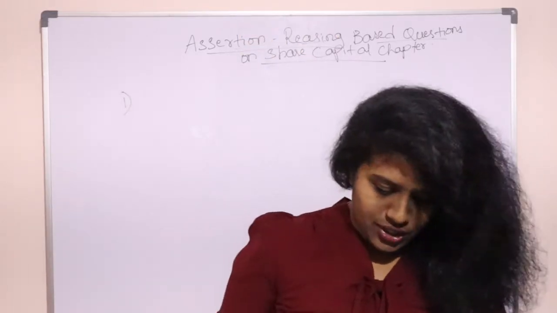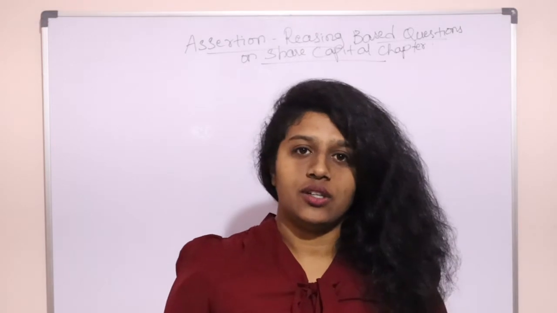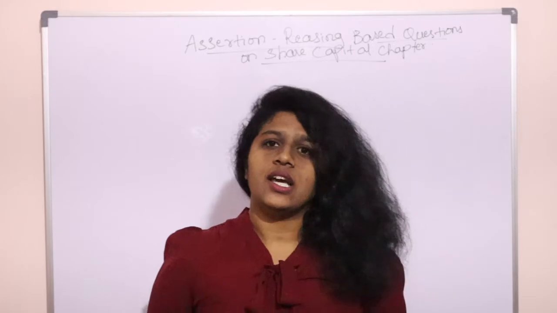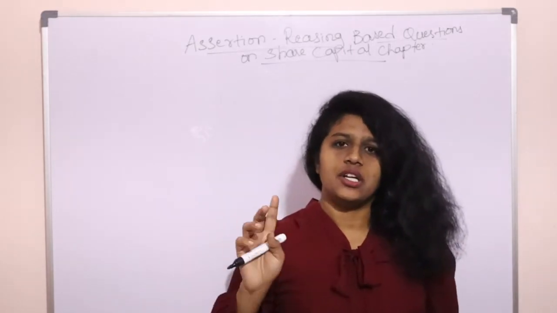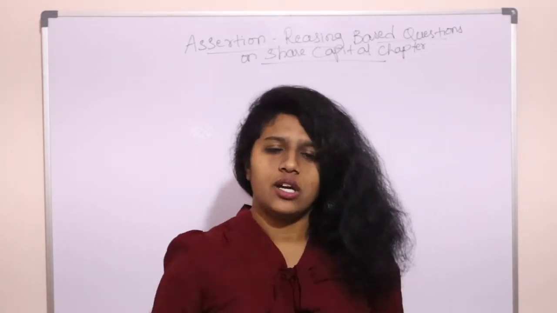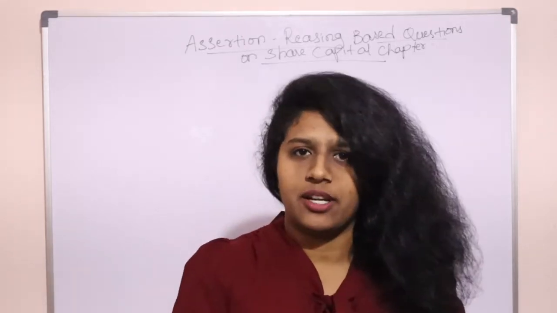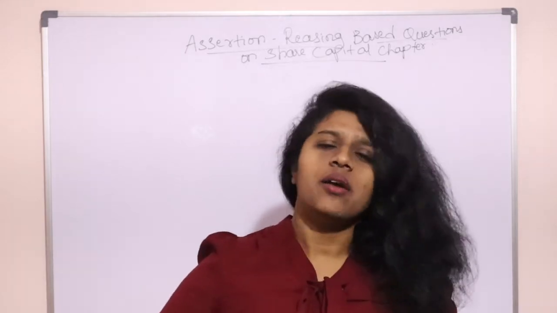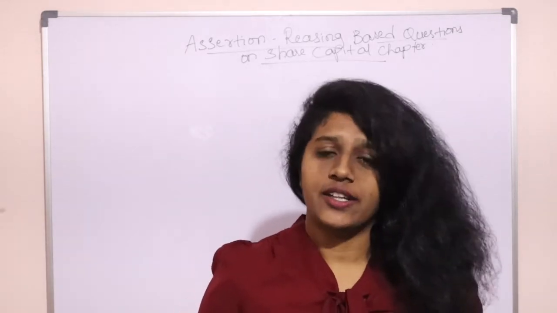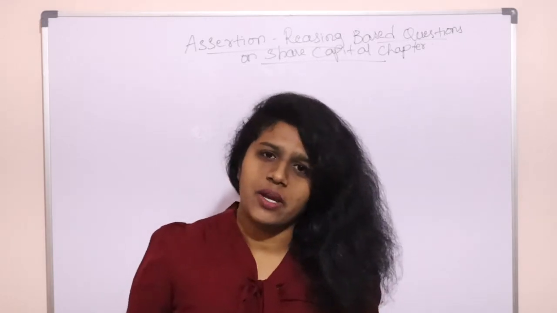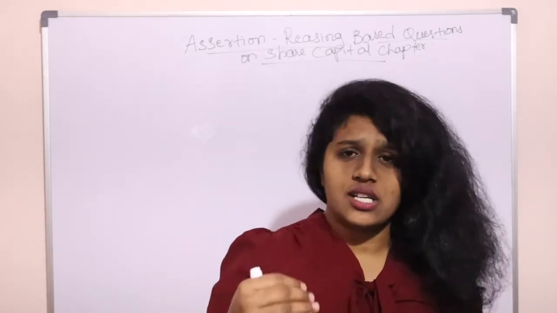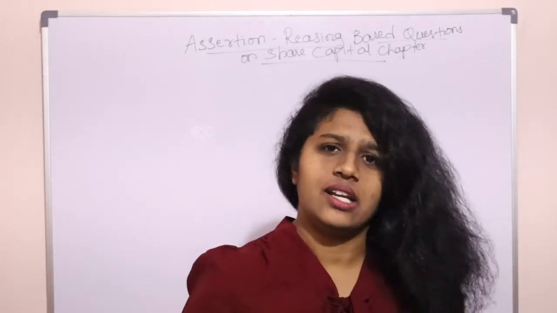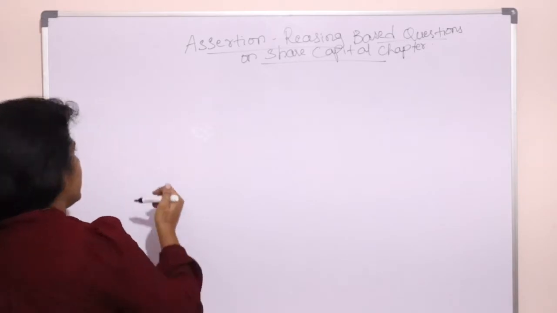So let's get into the question. For all the questions we are going to discuss, there can be 4 possible options. One is that assertion and reasoning are both right, and the reasoning is the correct explanation. The second option is that assertion and reasoning are both correct, but the reasoning is not the correct explanation. Then the assertion may be correct and the reason incorrect, or both may be incorrect. So these are the possibilities. Let us discuss the question, and we'll directly discuss the answer.